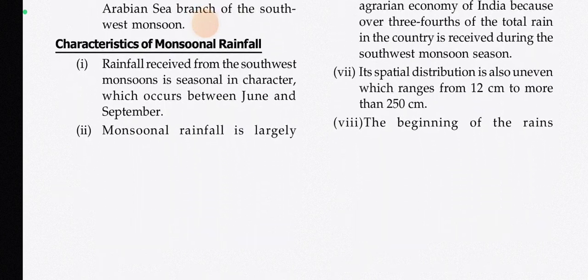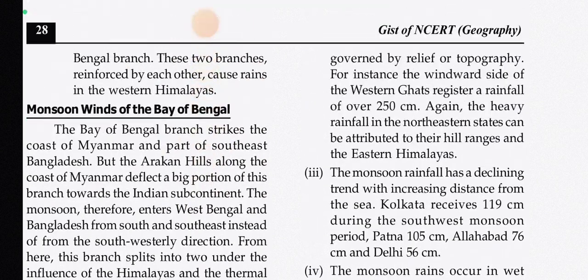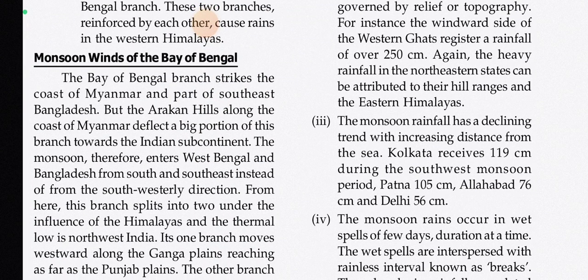Now, characteristics of monsoon rainfall. Rainfall received from the southwest monsoon is seasonal in character, which occurs between June and September. Monsoon rainfall is largely governed by relief or topography. For instance, the windward side of the Western Ghats registers a rainfall of over 250 cm. Again, the heavy rainfall in the northeastern states can be attributed to their hill ranges and the eastern Himalayas.